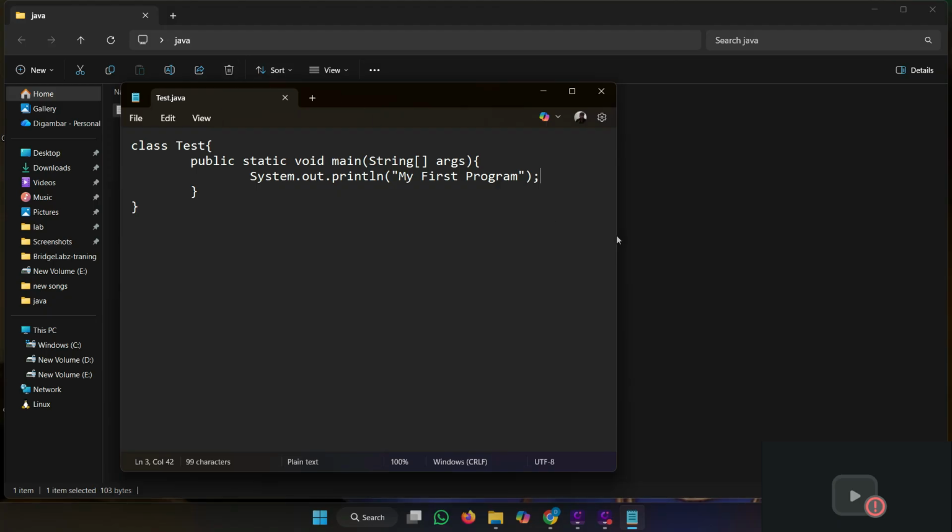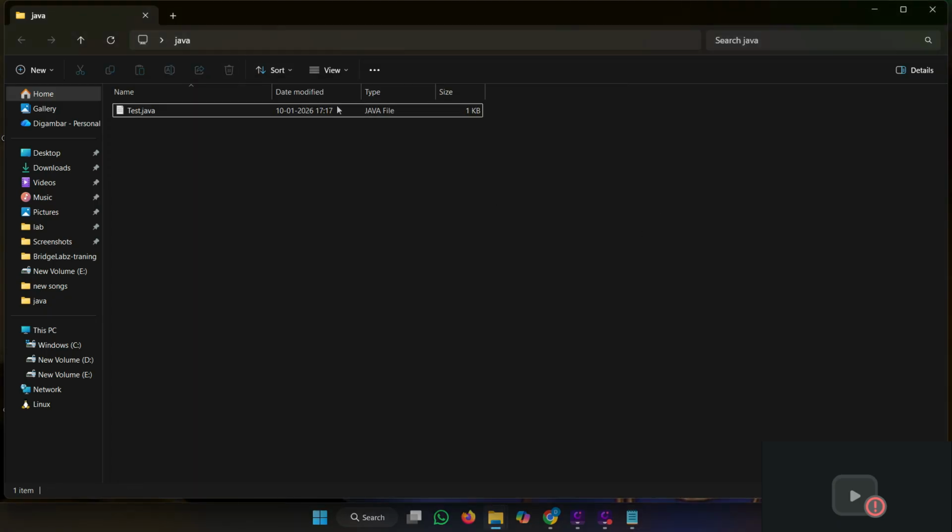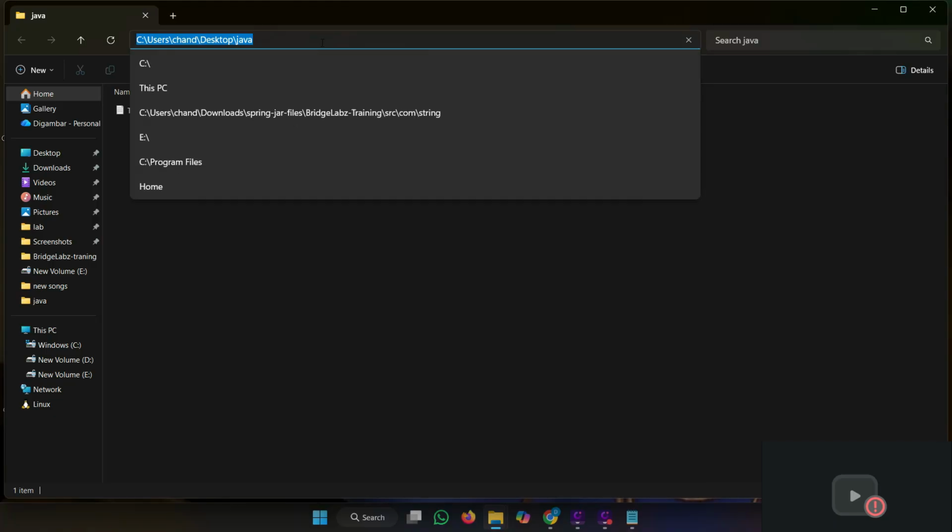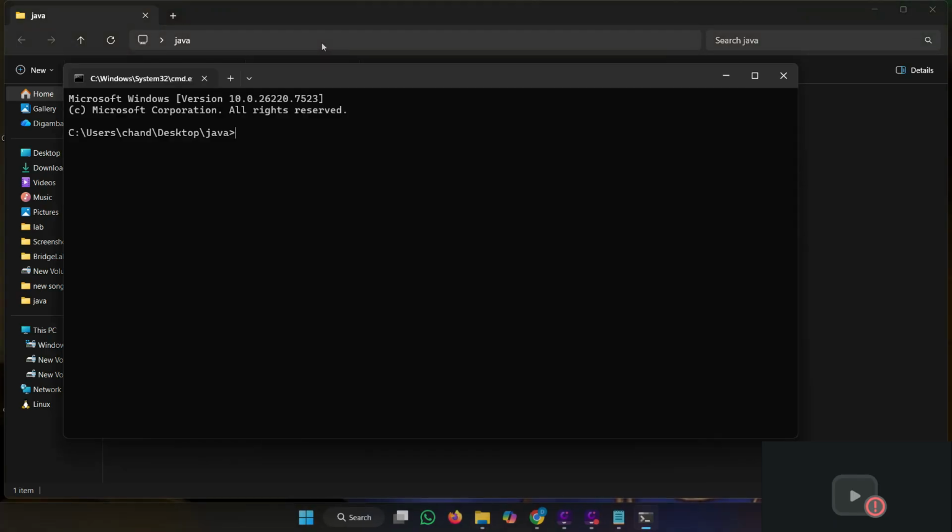Go to the terminal and here write cmd. Now the terminal is open on that path and type javac Test.java. Now the program compiles fine, and run the program.